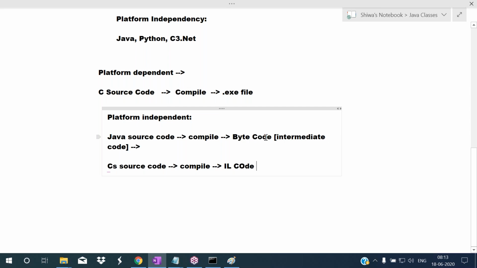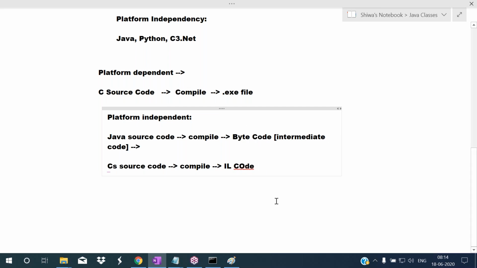In Python also we call that intermediate code bytecode. When you compile Python source code, it will be converted into bytecode. To run Java we use JVM, the Java virtual machine. To run Python we use PVM, the Python virtual machine. Everything else is the same.